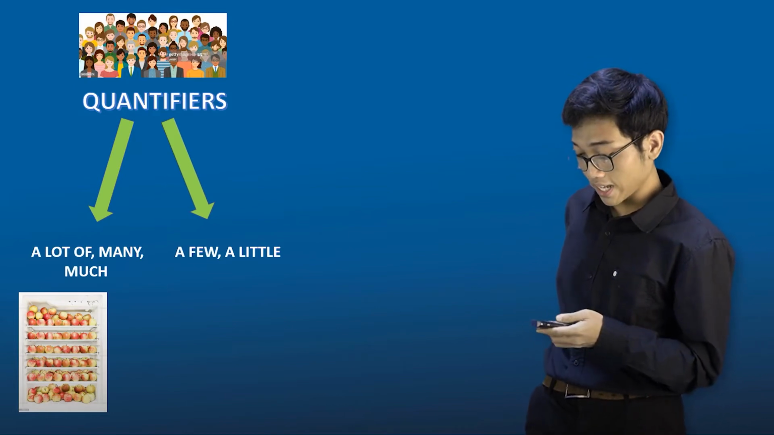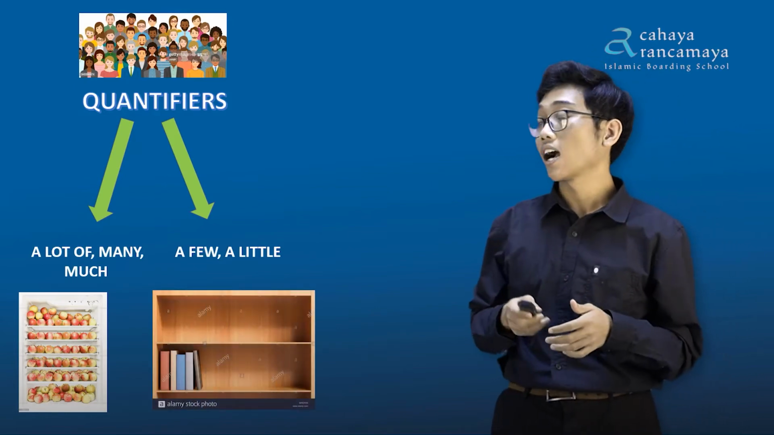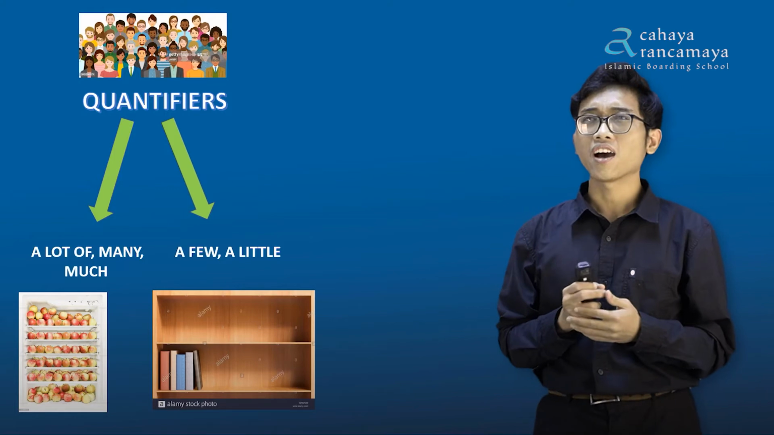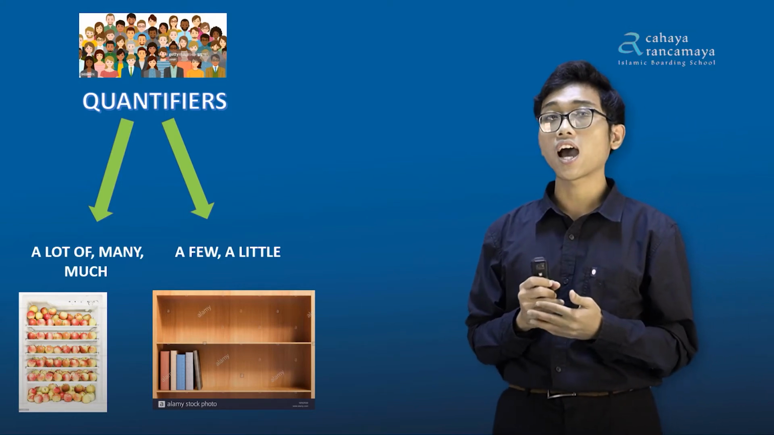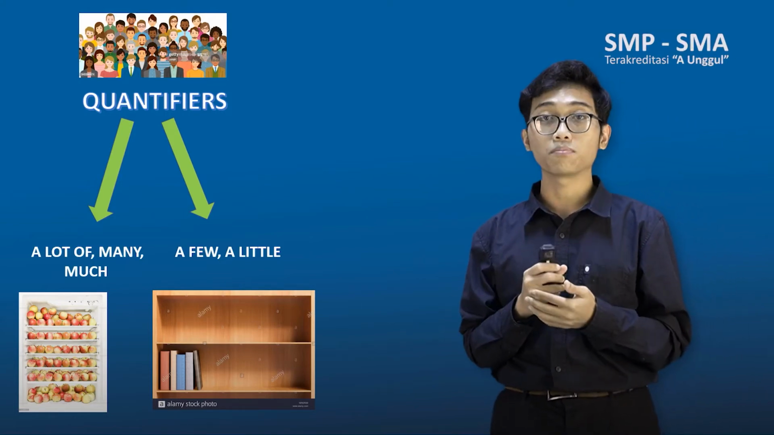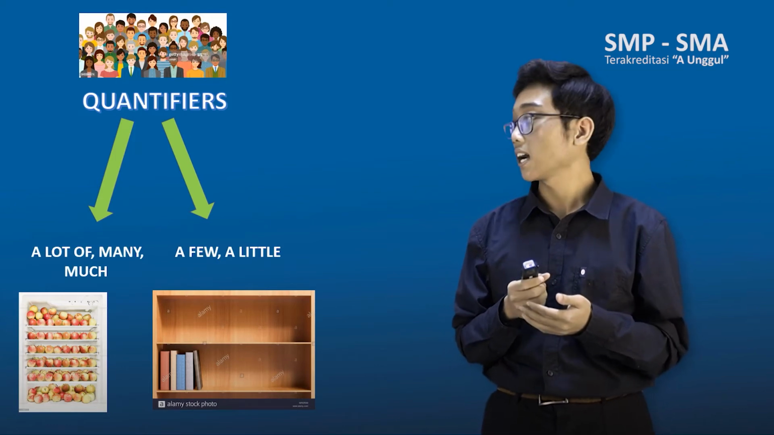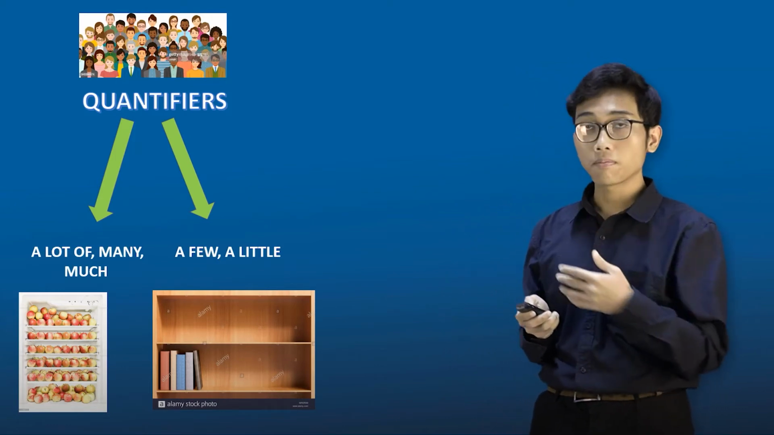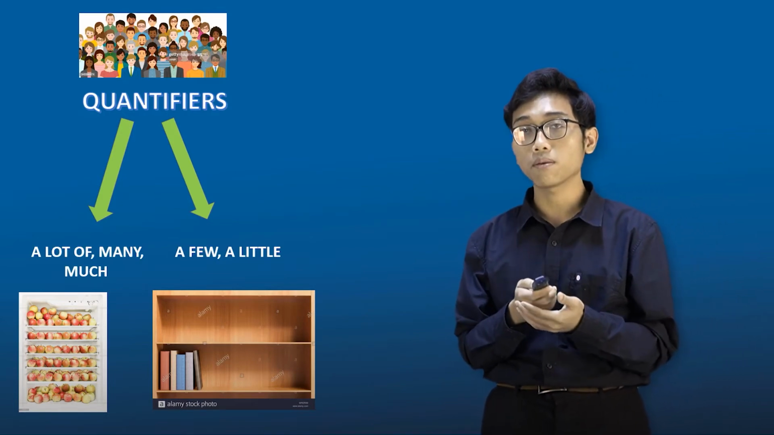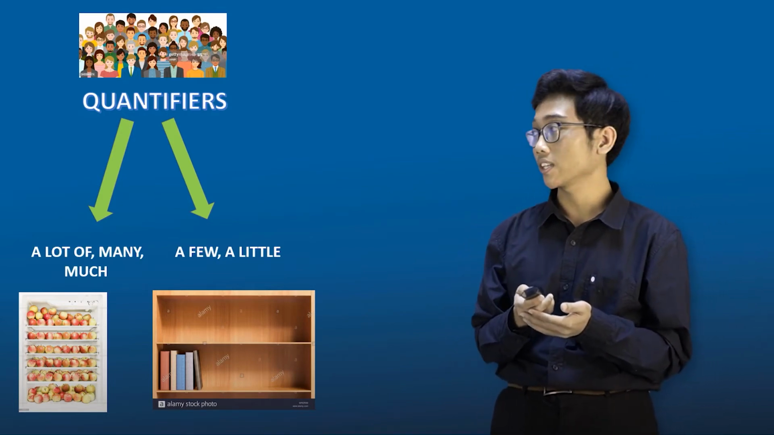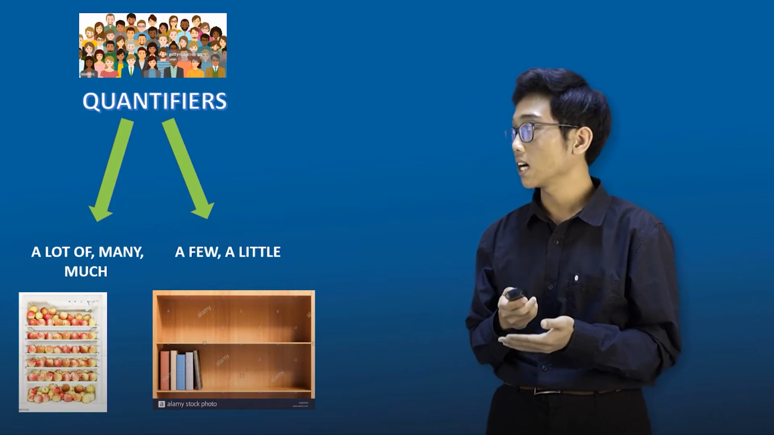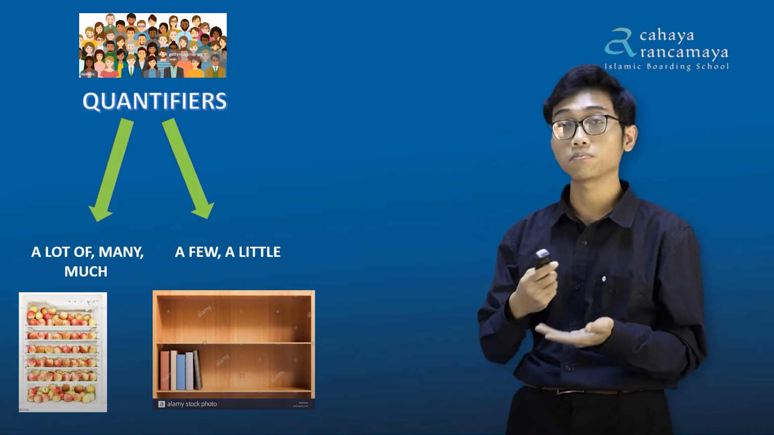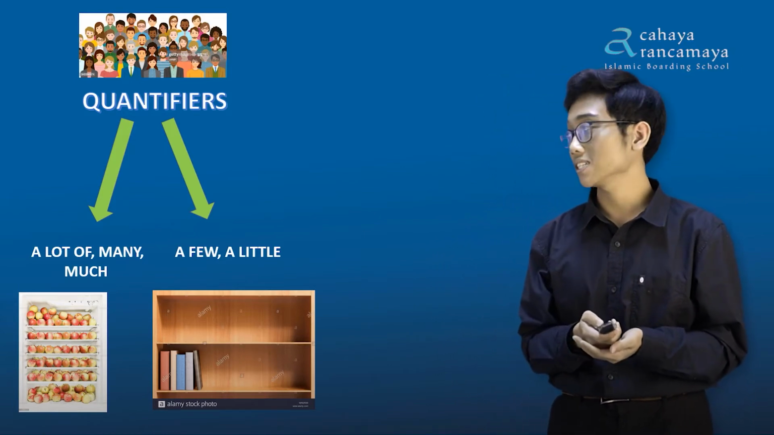We move to the next example: a few. Maybe we can say that I don't really like reading books, so I only have a few books in my bookshelf. Pay attention to how I make the sentences. This is the further explanation about how we use a lot of, many, much, few, and little.